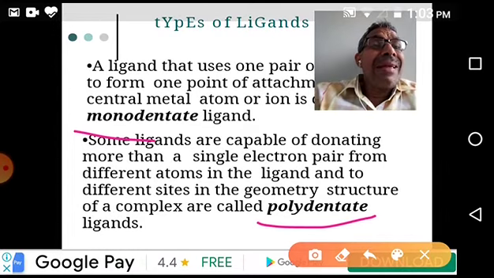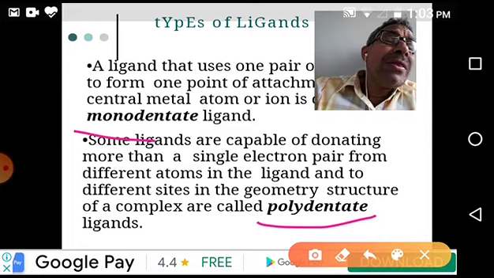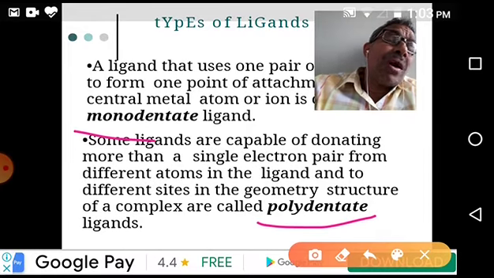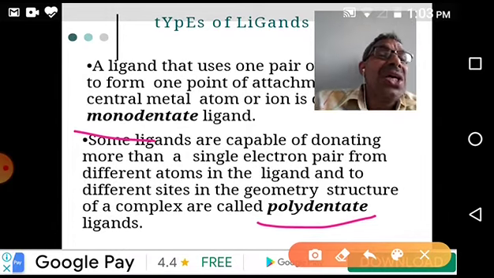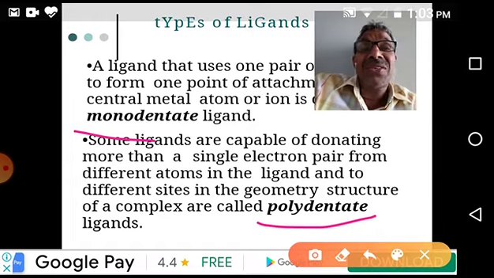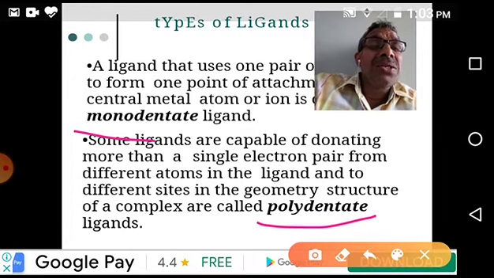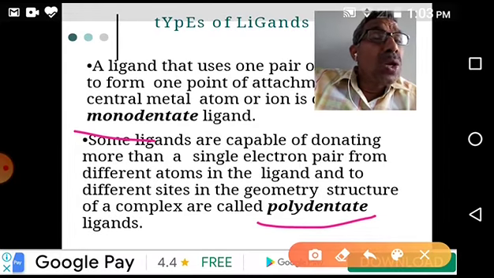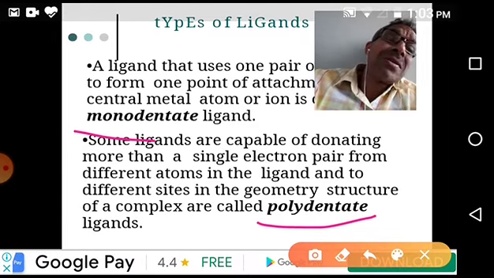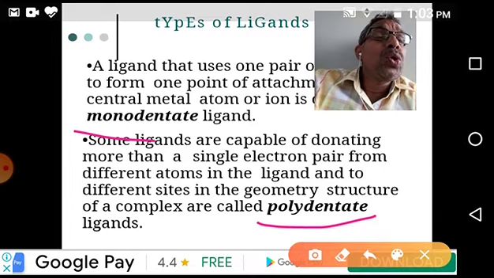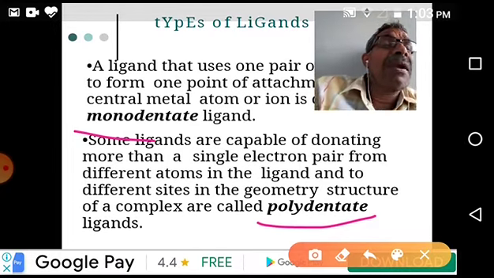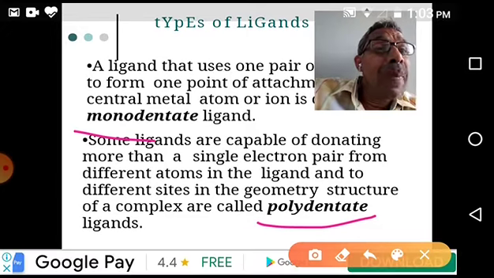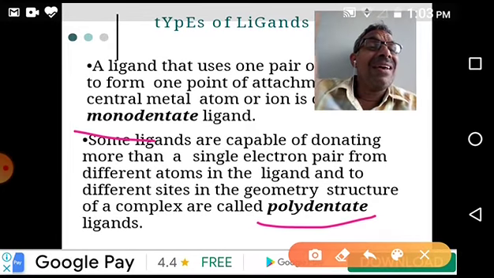So these ligands have more than two atoms which have lone pairs of electrons. That's very important. For example, a ligand has two lone pairs of electrons. By donating these two lone pairs to the central metal atom, it forms two bonds with the central metal atom. It occupies two places around the central atom in the coordination complex.